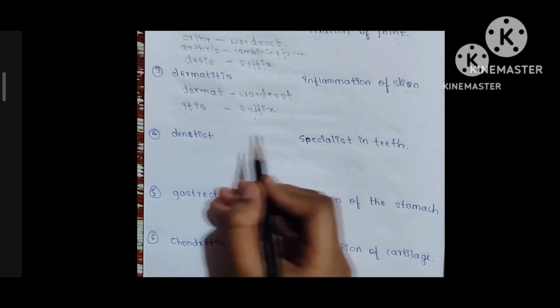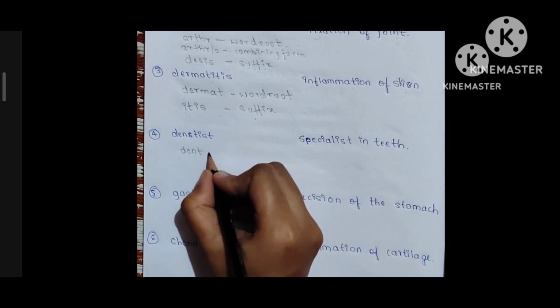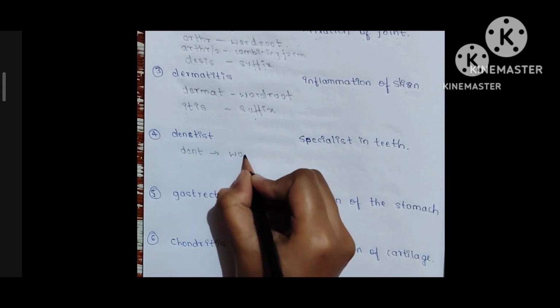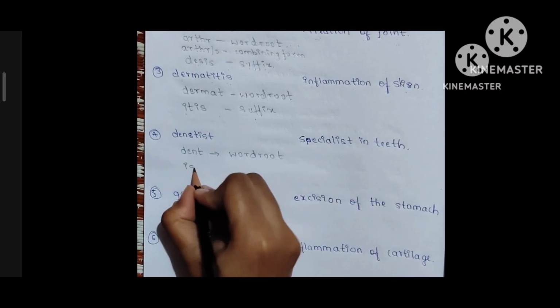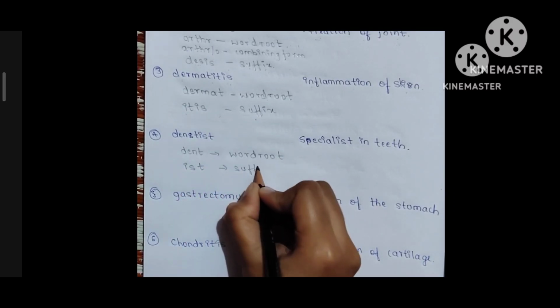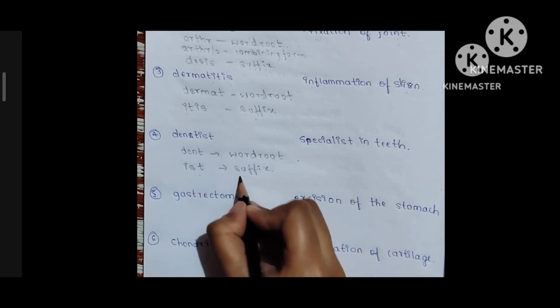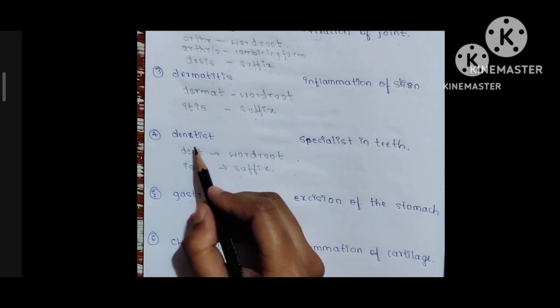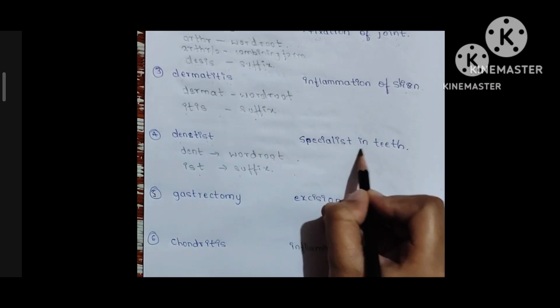Fourth question is dentist. Here dent is the word root. Ist is the suffix. Dent means teeth. Ist means specialist. So the meaning of the medical word dentist is specialist in teeth.